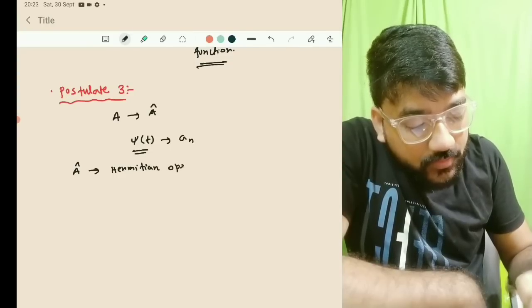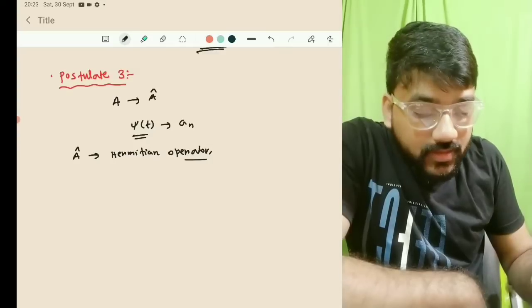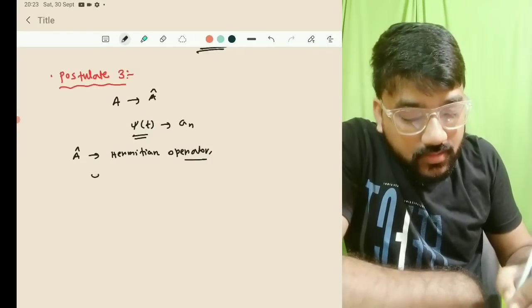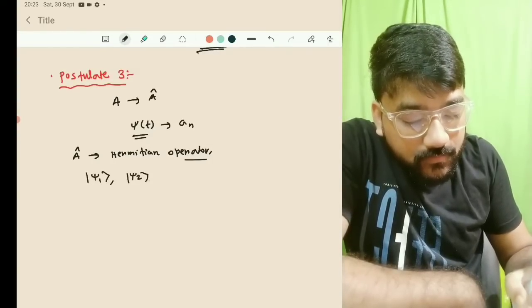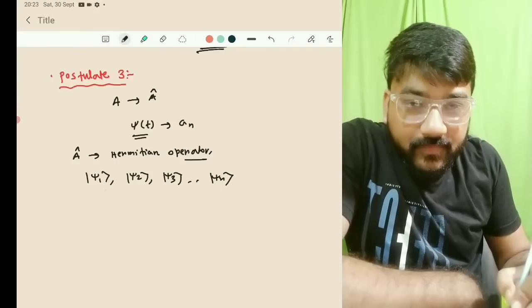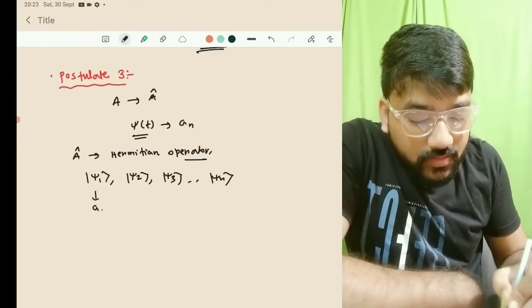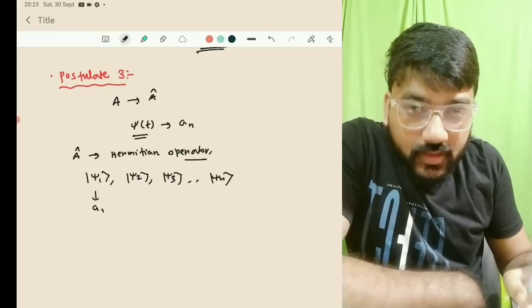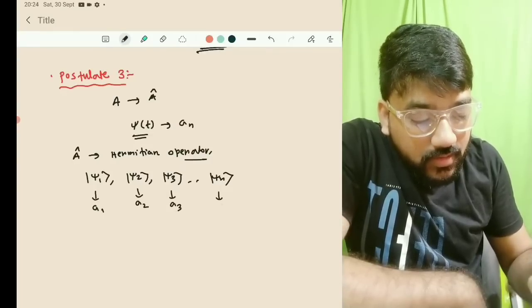Corresponding to this operator there are some eigenvectors, that is, psi 1, psi 2, psi 3, up to psi n. For each state, if you operate A cap on psi 1, you will get eigenvalue A1. If you operate A on psi 2, you will get eigenvalue A2, similarly A3 and An.